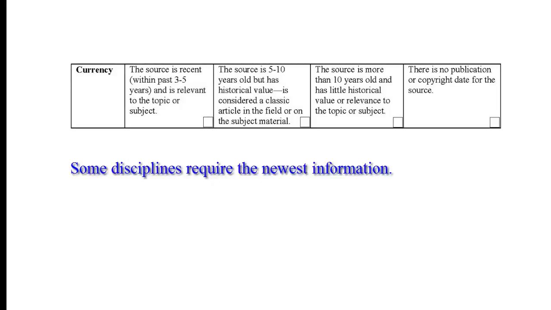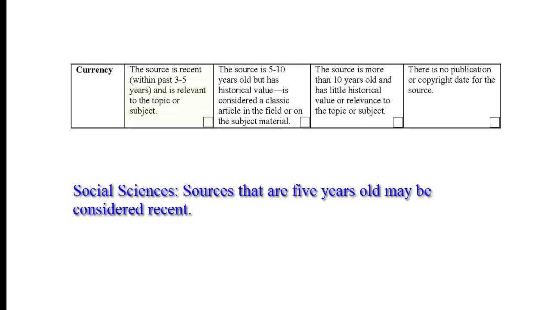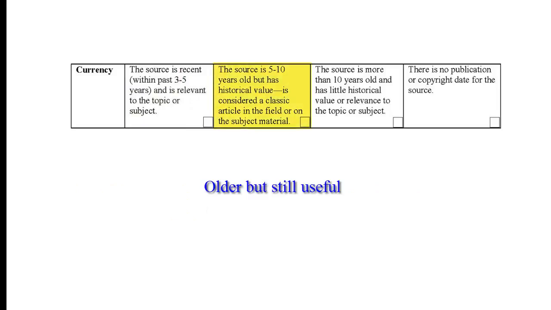Some disciplines change so rapidly that an article published more than a year ago is considered out of date. This matrix applies to the social sciences, where a source is considered recent if it was published within the past 3 to 5 years. As indicated in the matrix, an article may be 10 years old or older, but reports on a classic study or theory that is still used today. Areas for concern include articles that are more than 10 years old and do not support your research needs because the information is out of date, or where there is no known date of publication.